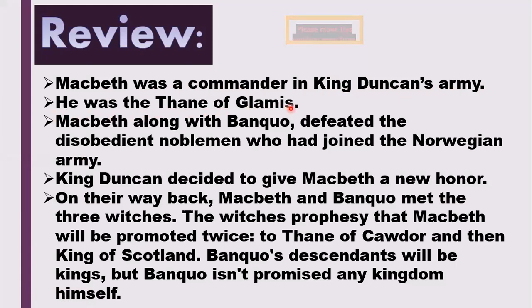As I told you, a Thane is a person who is in charge, a commander at a certain place where he can take all the decisions by himself. So he was the Thane of Glamis. Glamis is a place in Scotland. Macbeth, along with Banquo, defeated the disobedient noblemen who had joined the Norwegian army.